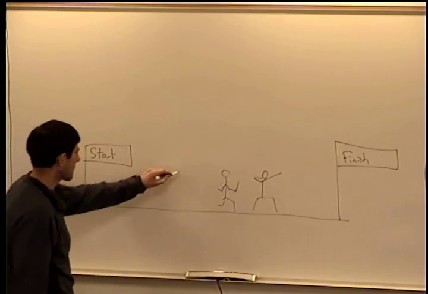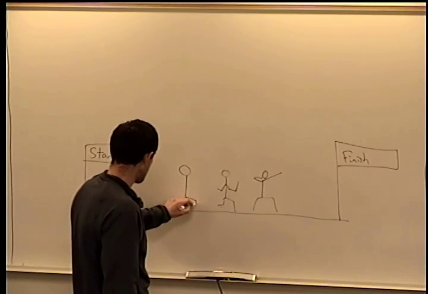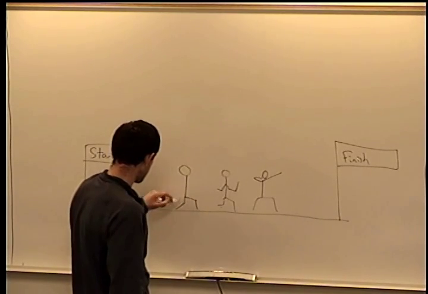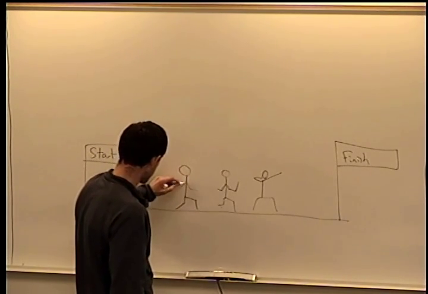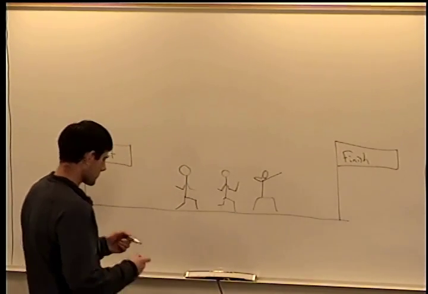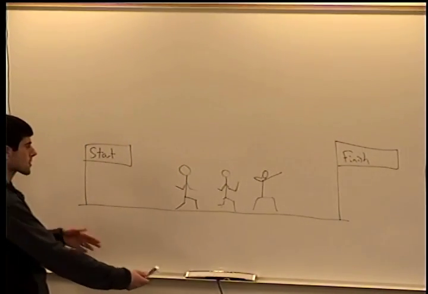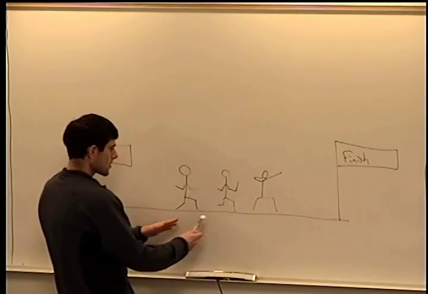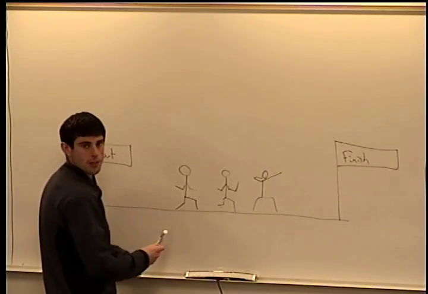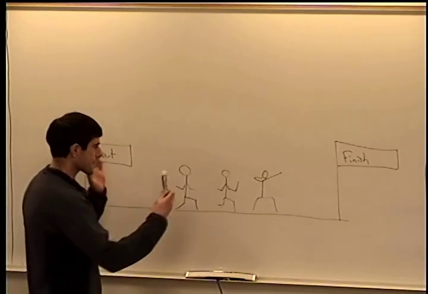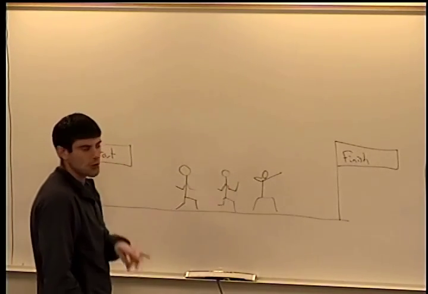And then we have another runner right here. So we have three runners, first, second, and third. So we take a snapshot, or we turn on the TV right at this point.